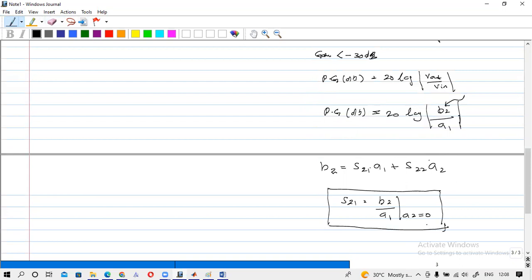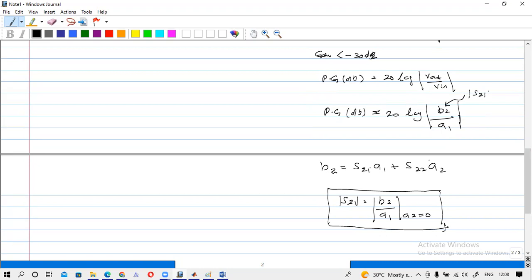How do we measure the S21 parameter? We set A2 as 0 and we measure B2 divided by A1, output voltage divided by input voltage. These S parameters are also complex. If you get the magnitude, it will be the magnitude of B2 divided by A1. That is exactly this one, so this will be the magnitude of S21. You can understand that.